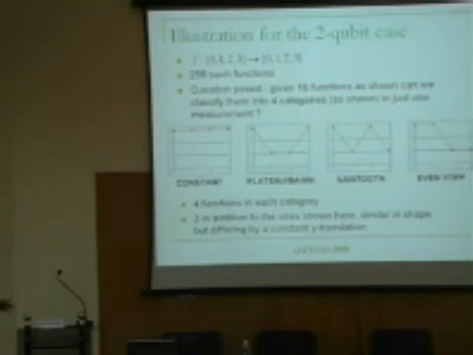So instead of asking the most general question, I will ask a modest question. I cannot handle 256 functions, but I want to know if I can handle these 16 functions. Can I build a quantum circuit which tells me whether the function is constant or whether it belongs to the plate or basin, the sawtooth category, or the even step? The student Sunil was fond of the word category. He was calling this categorization of the functions. Okay? There is a definite reason for choosing these particular 4 classes, and we will come to that later.